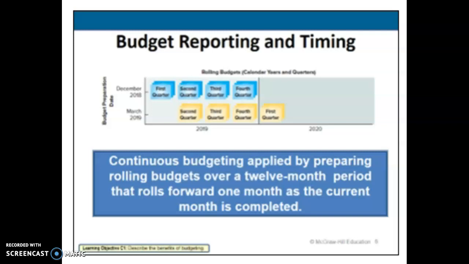Those short-term budgets allow management to periodically evaluate performance and take corrective action before we get to the end of the year. Some companies use something called continuous budgeting, where they prepare rolling budgets. So when we do that, a company continuously revises its budget as time passes. So they might revise an entire set of budgets by adding a new quarterly budget to replace the quarter that just finished. Some companies do this. Some companies make a plan for the year and they stick to it. They just do the comparison of the actual to the year end. Every company is different, and it's up to those individual companies.